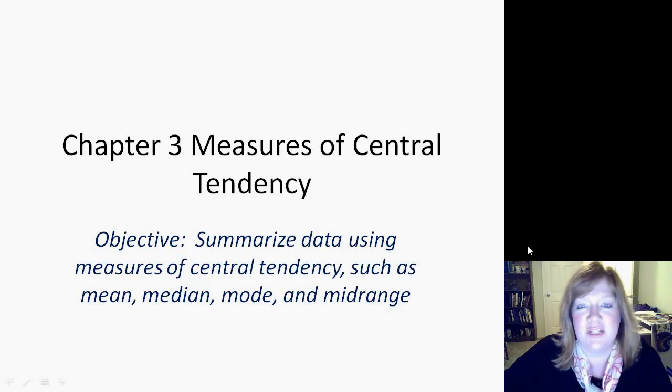Last chapter we did chapter 2, which was organizing data, putting things into frequency distribution graphs, and also bar charts, histograms, ogives, all that stuff. And now what we're going to be getting into is called measures of central tendency. That's what chapter 3 is about, and we get to do some more formulas. Let's talk about the mean, the median, the range, and the mode. It's so easy, we'll do it in one day.